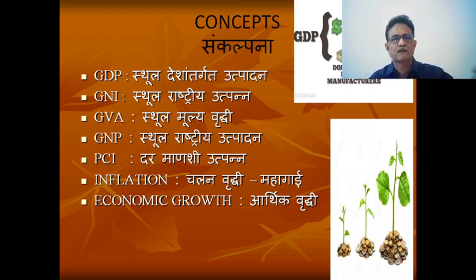Cotton is converted into cloth, and the cloth into ready-made garments. GVA is becoming a more and more popular concept nowadays. Then GNP, gross national product, which also considers imports and exports. Then per capita income: the total national income divided by the population.